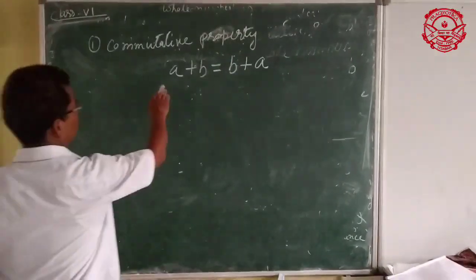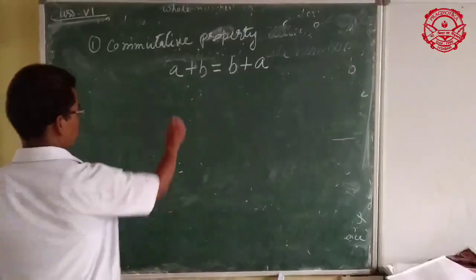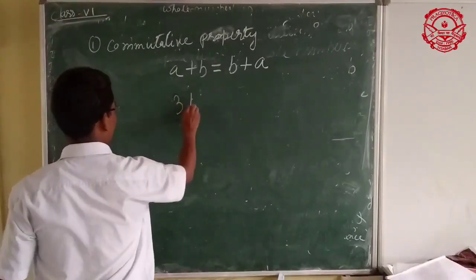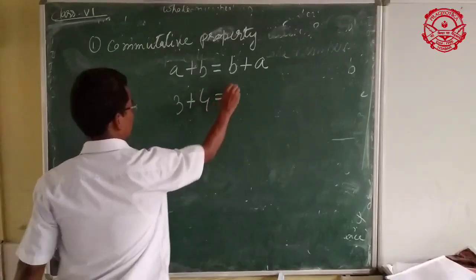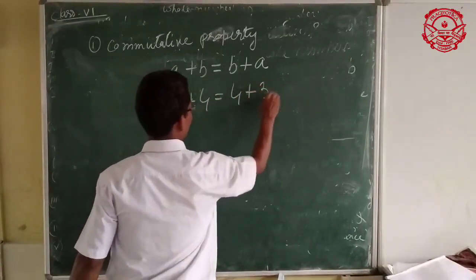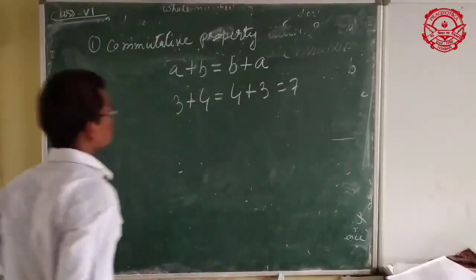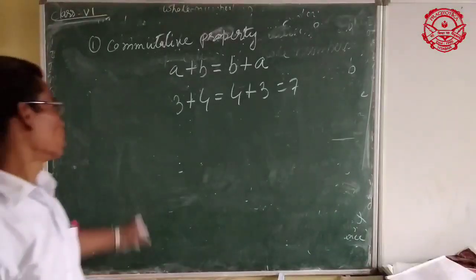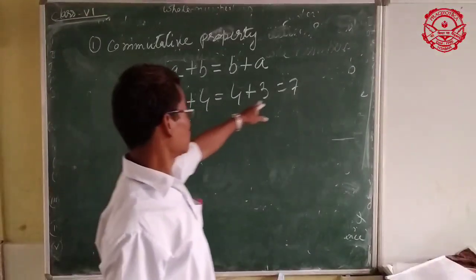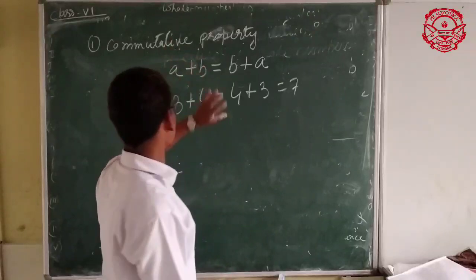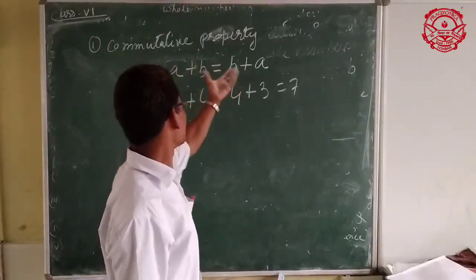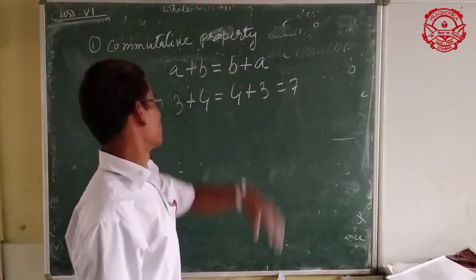So this is called commutative or order property. Suppose A is 3 and B is 4, then 4 plus 3 equals 7. So in both cases addition is not affected by interchanging the whole numbers.